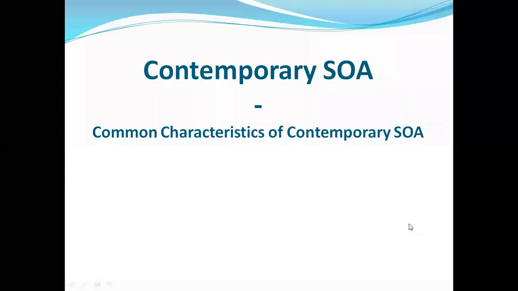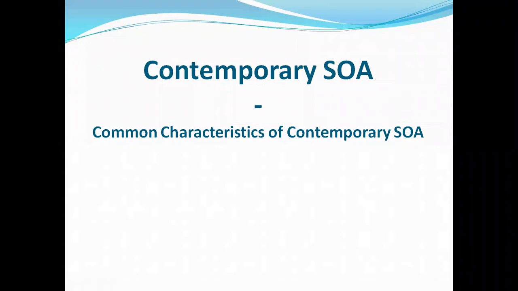So today I am going to cover a topic called contemporary SOA. The meaning of contemporary is existing now, living or happening things, or modern SOA. So today I am going to cover this contemporary SOA or modern SOA, service oriented architecture, and nearly 14 different characteristics. There are many characteristics fulfilled by the contemporary SOA.